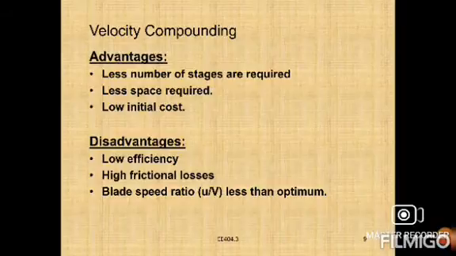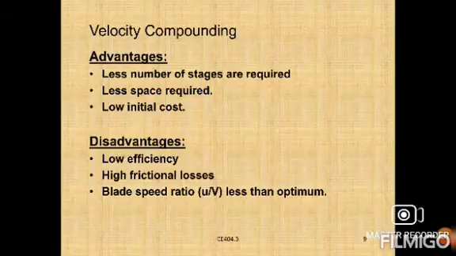Then we have some disadvantages: efficiency is low, and friction losses are heavy in the velocity compounding method.